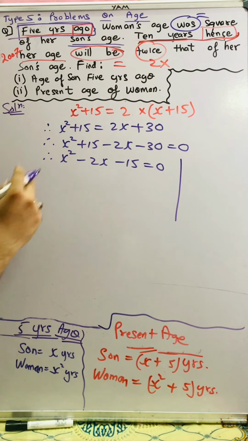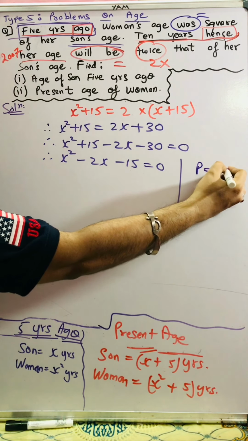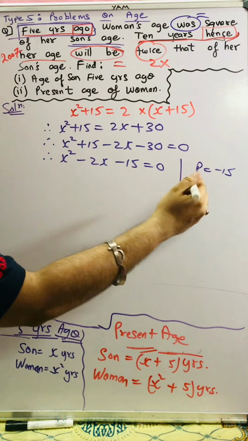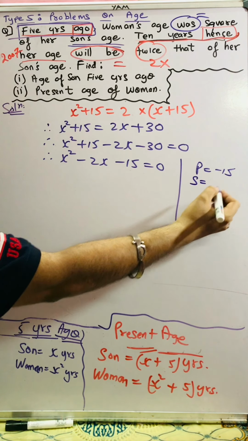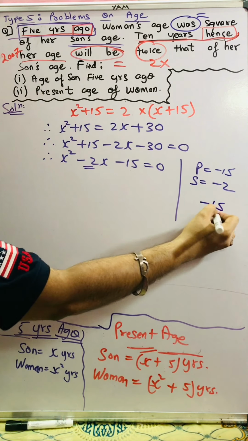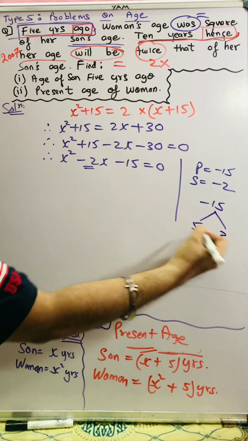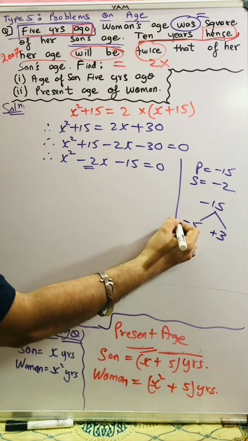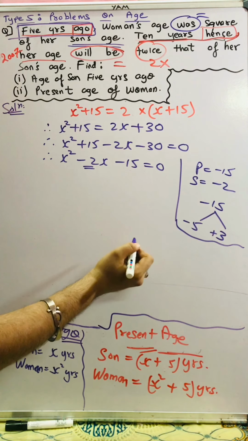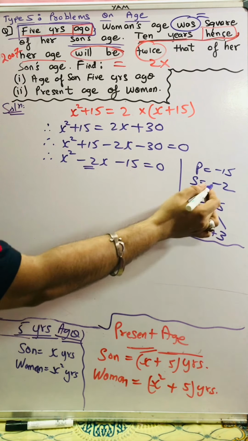What we want? We need two numbers such that their product is minus 15. And when we add those same two numbers, their summation should be minus 2, because here minus 2 is written. So now we want minus 15 as the product. If I say 5 3s, it is minus 5 plus 3. Minus 5 multiplied by plus 3 is minus 15. Minus 5 and plus 3 is minus 2.